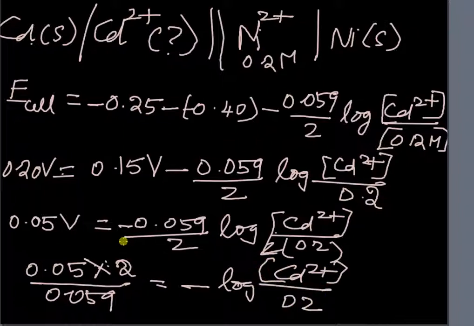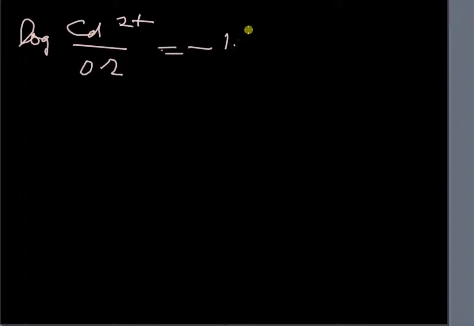Let us continue with the calculation. You can do it in the meantime. You can go ahead. So the logarithm of Cd2+ by 0.2 is equal to minus 1.69. The calculation gets reduced to that.